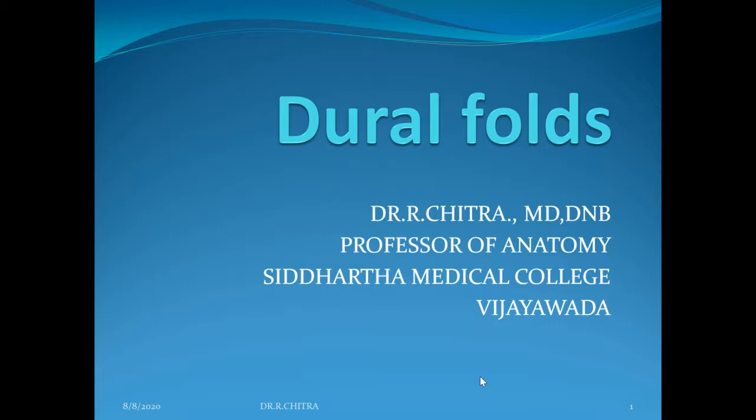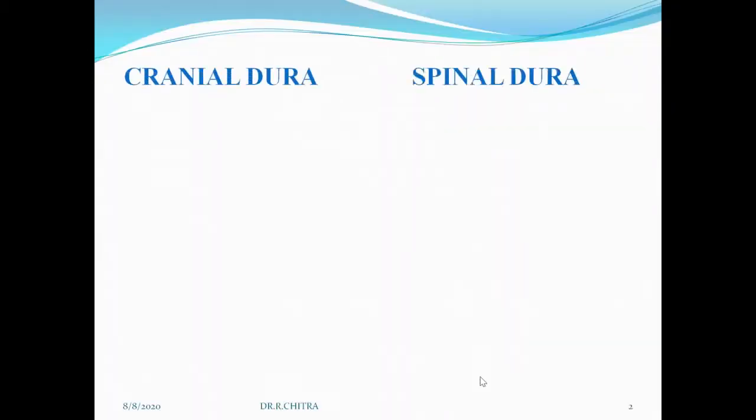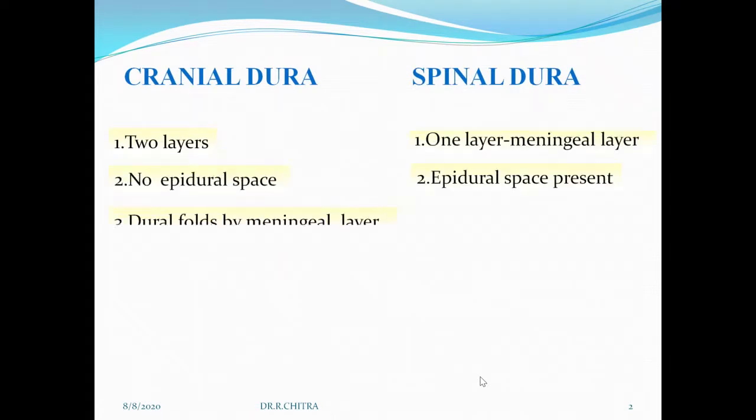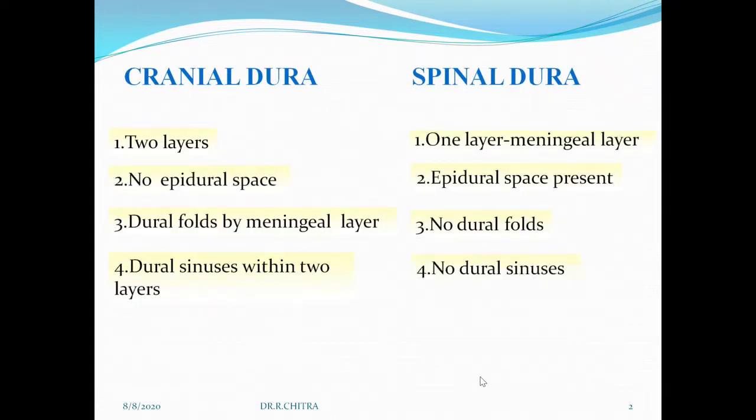Now we will start with the dural folds in the cranial cavity. Before we see the discussion of the dural folds, we will see the differences between the cranial dura mater and the spinal dura mater. It was asked one time as a short note in the university exam. Cranial dura is made of two layers, endosteal and meningeal layer. Spinal dura is only one layer, the meningeal layer.